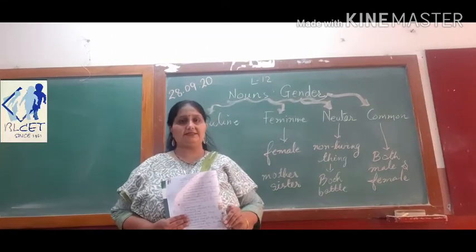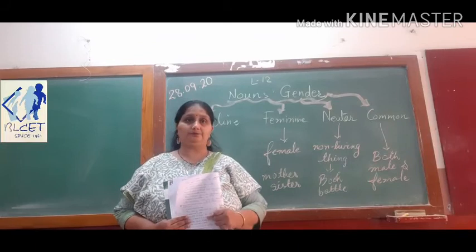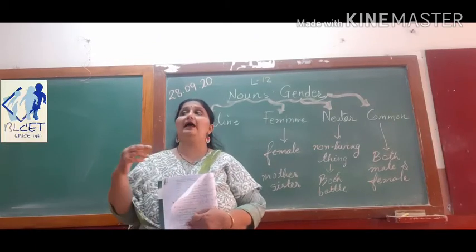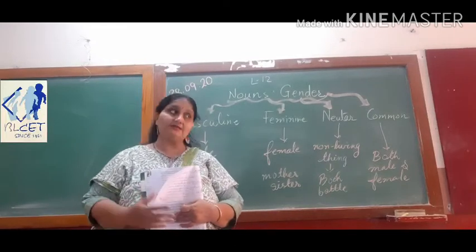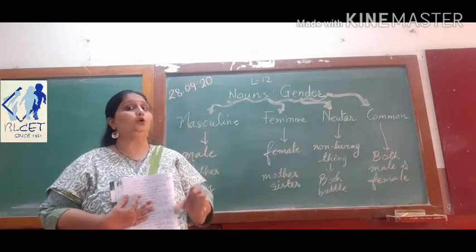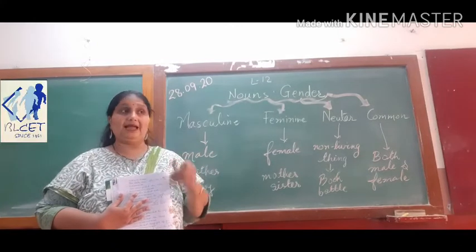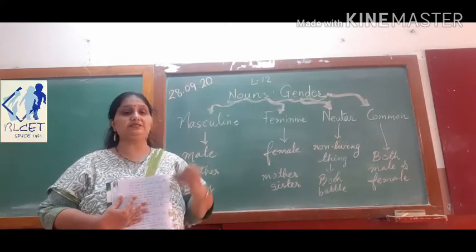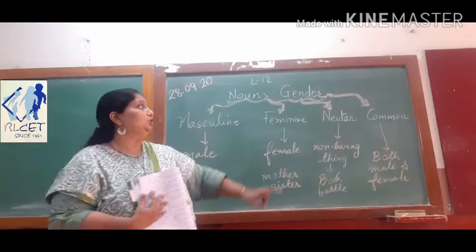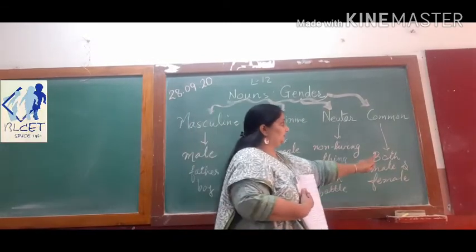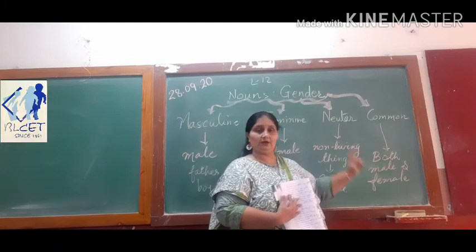For example, if I say I had been to the doctor, now I am not clear whether I had been to a lady doctor or a male doctor. Thus, doctor is a common gender. I like my teacher, so I am not specifying whether I like my sir or my madam. So it is a common gender. So common gender is used for both male and female.